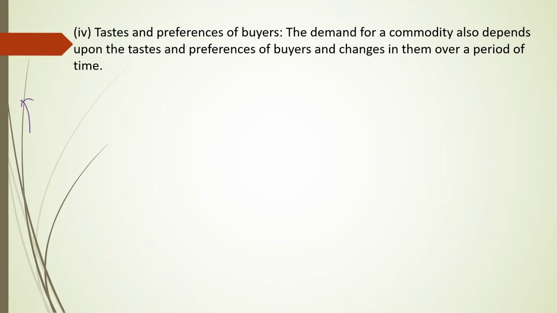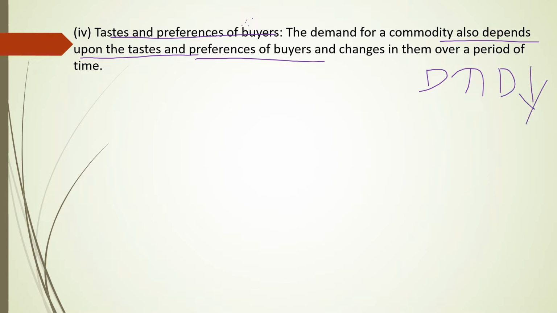Dear students, next one is demand for X good is a function of the taste and preference of the buyer or consumer. Now let us discuss the taste and preference of buyers. The demand for a commodity also depends upon the taste and preference of the buyer. If taste and preference of buyer is unfavorable to that particular commodity, then demand for that commodity decreases. If we don't like that product, definitely demand for the product will decrease.